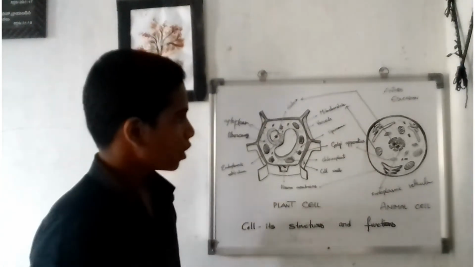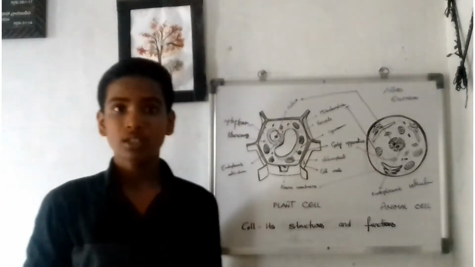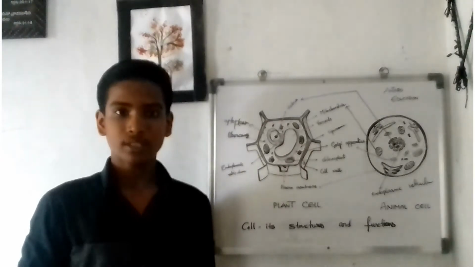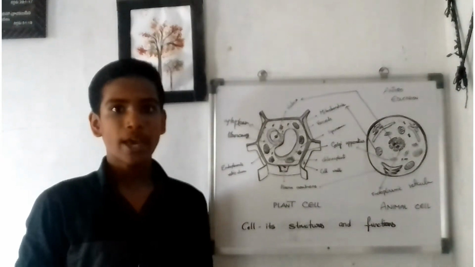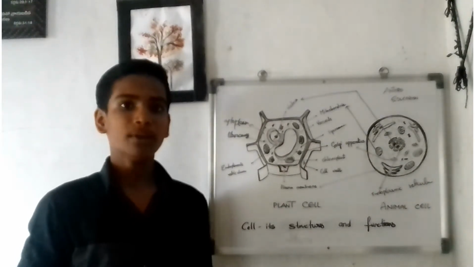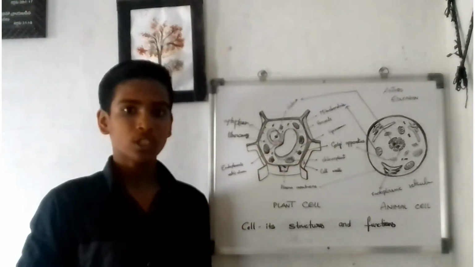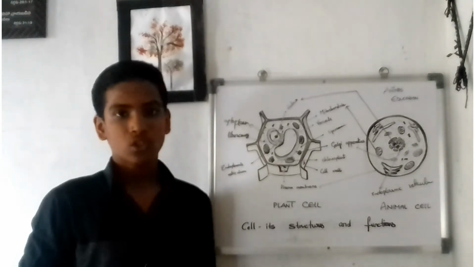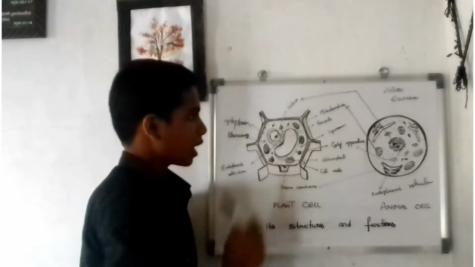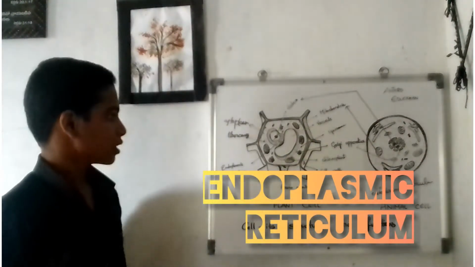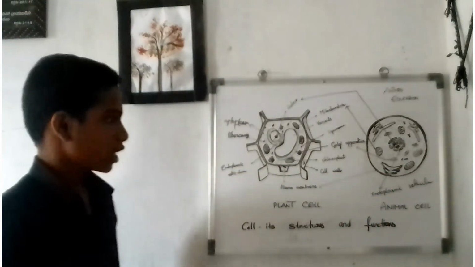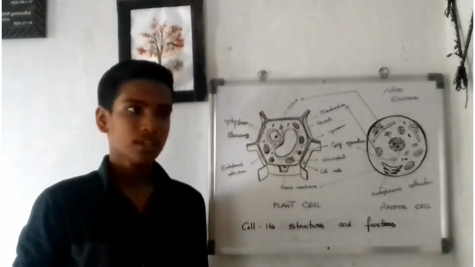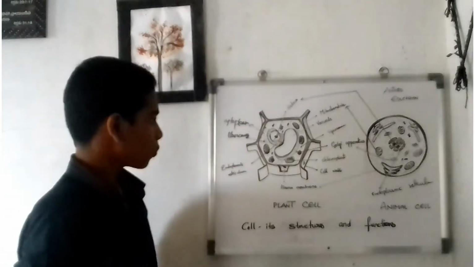And one important thing I have to say is, in our body there is an organ called the small intestine. This small intestine is connected to the whole body, and the small intestine gives food to all the parts. Similarly, the endoplasmic reticulum transports all the food to the different parts of the cell. So this is about the endoplasmic reticulum.